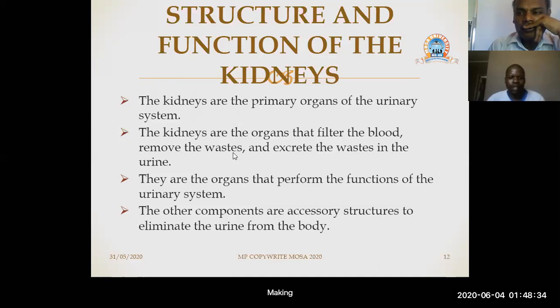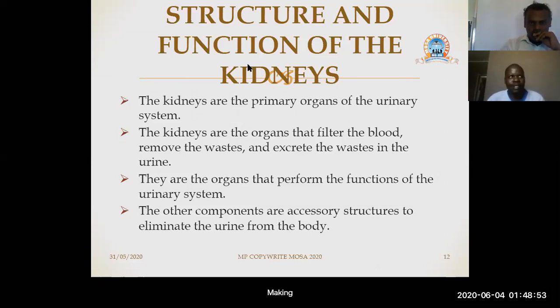The other components are accessory structures to eliminate urine from the body. So these other organs that we mentioned are just trying to help get rid of urine that has already been formed by the kidneys.